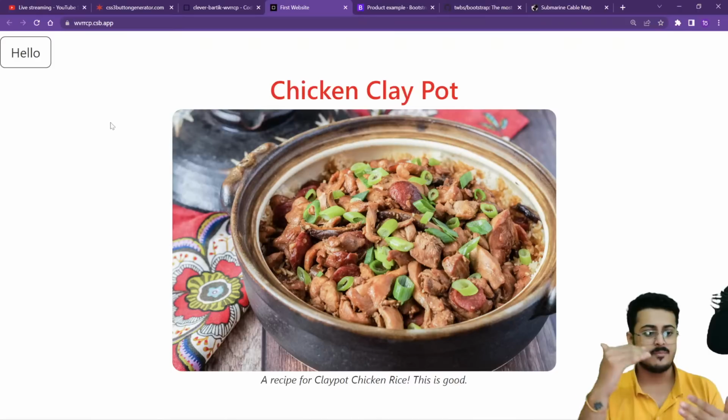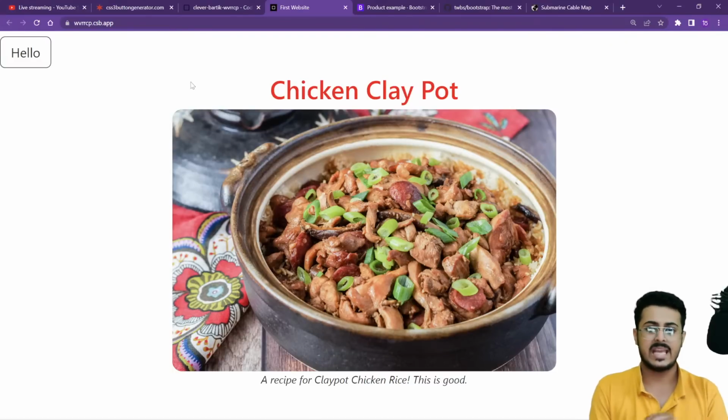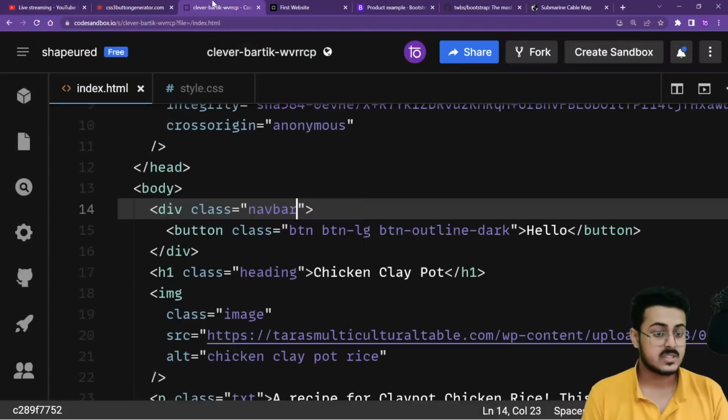Okay, so there is some margin that has come up. As you're able to see from the top, there is some margin that has come up, but we are not able to understand because it's plain white. So we are not able to see the nav bar. So let's color it black.